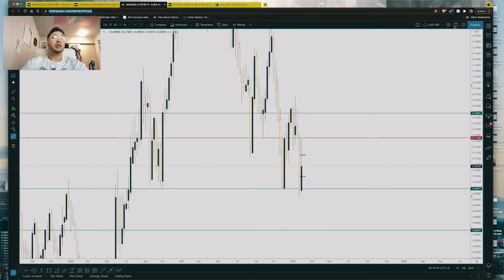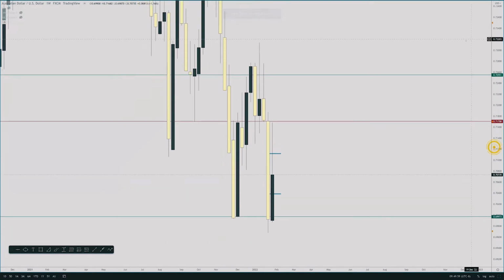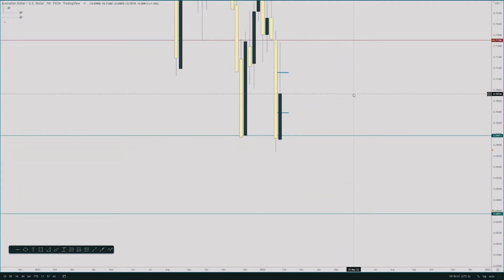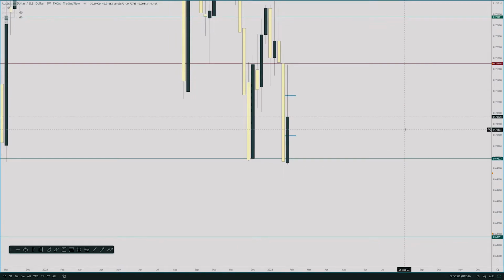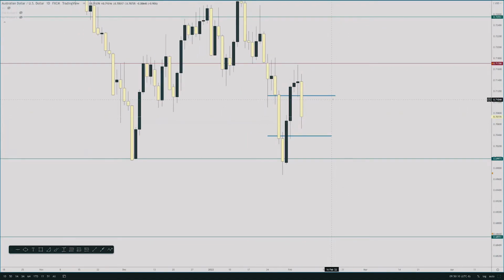Next is the Australian dollar. You can see here on the weekly time frame, we closed with some buyer's exhaustion at the top. And last week I was saying that there was going to be a bullish retracement. However, it went a lot higher than I thought. I was saying at 0.7250, or 0.7025 and 0.707, price continued up all the way to almost 0.717, hit 0.71650 before closing bearish and coming back down as analyzed.